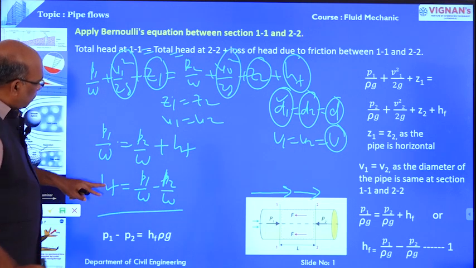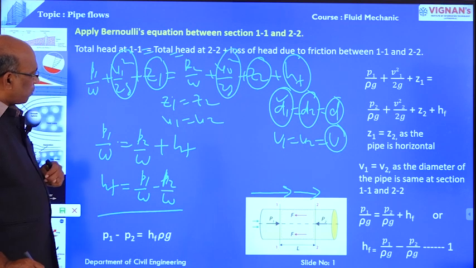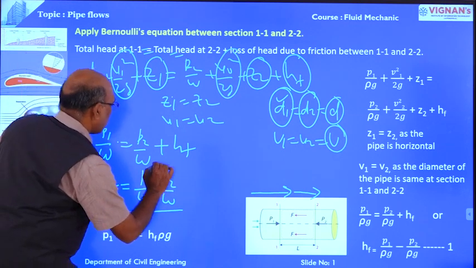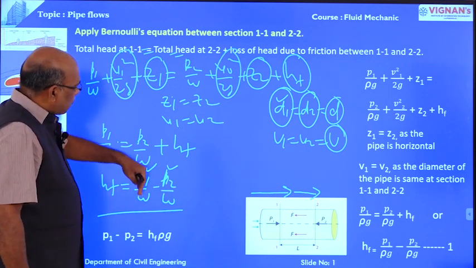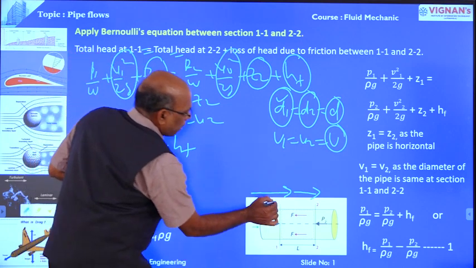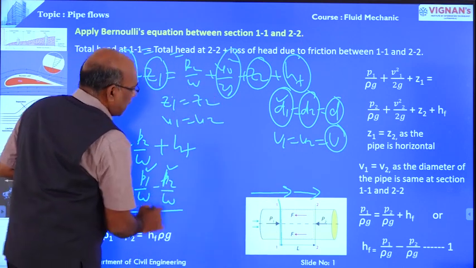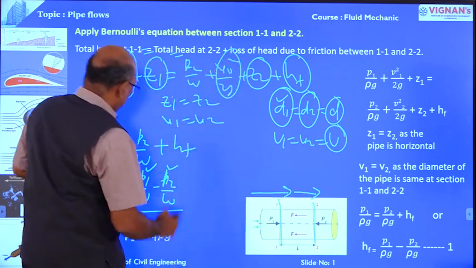HF is equal to P1 by W minus P2 by W. This means the pressure head at section 1 is more. The pressure head at section 2 is less as compared with section 1. The pressure head at section 1 is more, that is P1 by W, minus the pressure head at section 2, which is less, that is P2 by W.